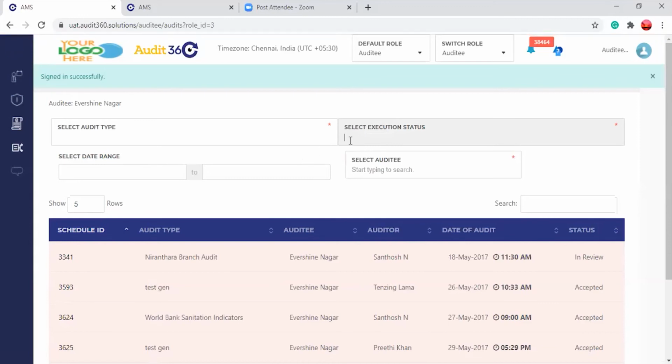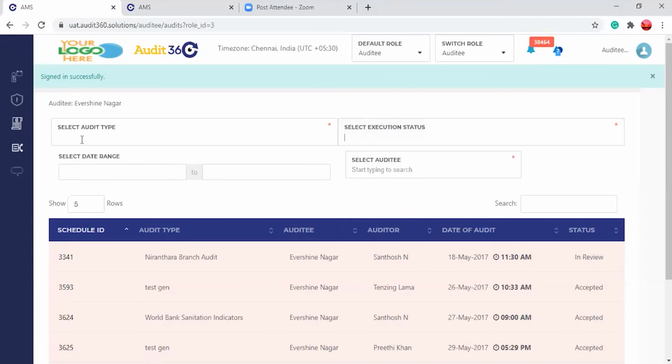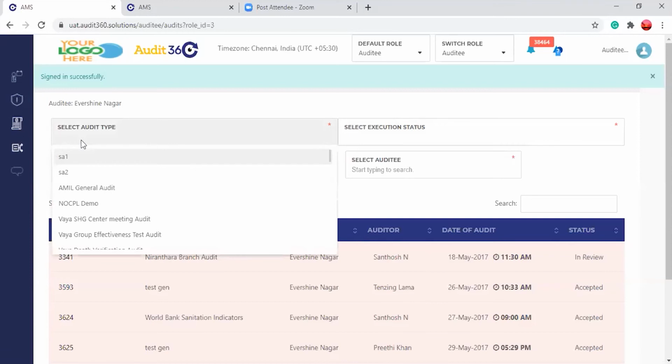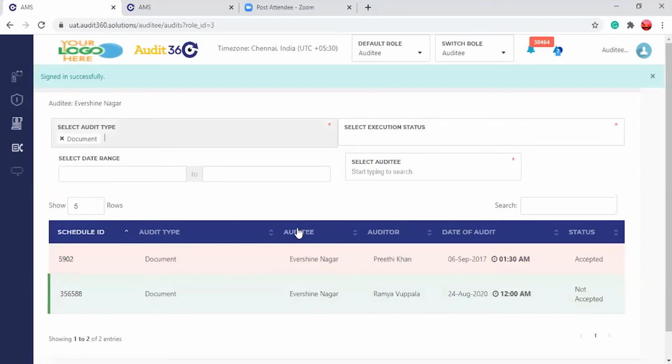The filter is such that if they want to see it execution status wise, they can select it in the free text box given under select execution status. The statuses are predefined there. You can select one, or you can go back to the audit type where you want to give the sign off. That status will be not accepted. Once it is accepted, it means he has already given a sign off. If it is not accepted, then he needs to give a sign off here.